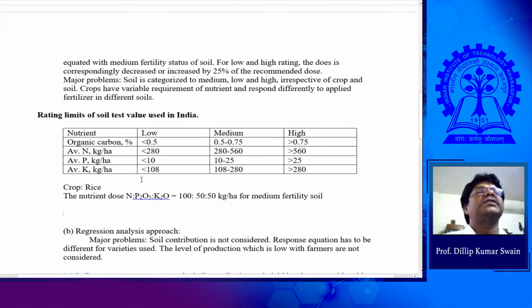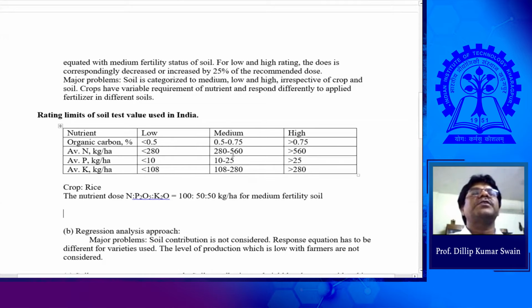Suppose the soil has low fertility. In that case, we increase this dose of fertilizer by 25%. If the soil is low fertility for any nutrient, we increase the dose by 25%. If soil is high fertility, we decrease the dose by 25%. That is, as a conventional scale you can say, not very scientific. And the range is also very huge.